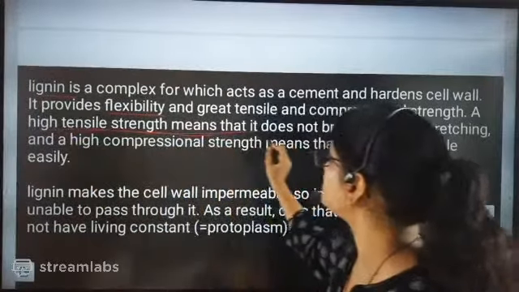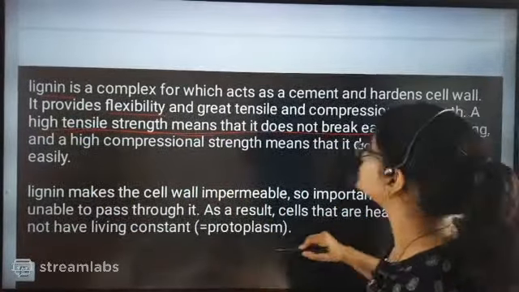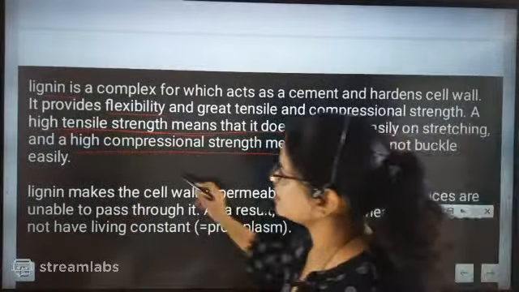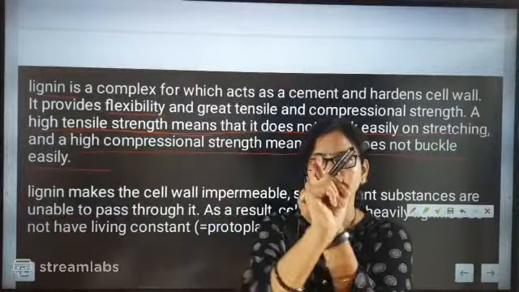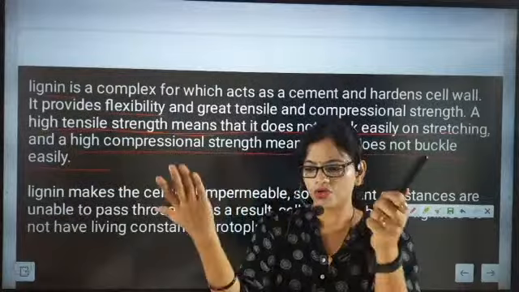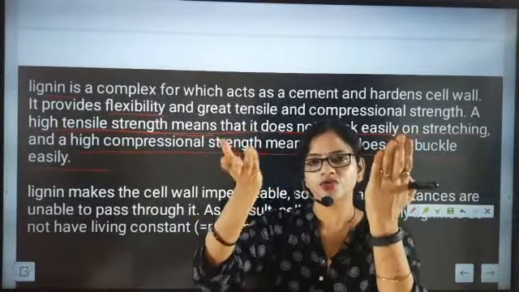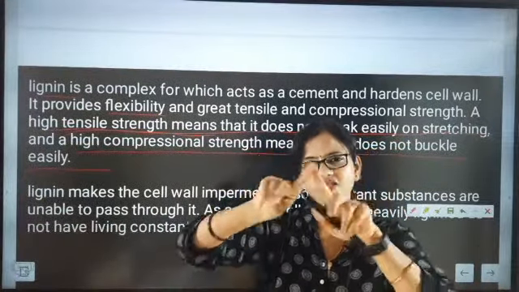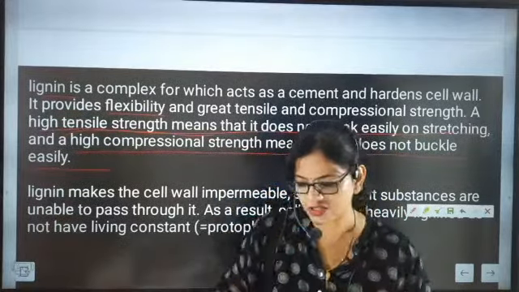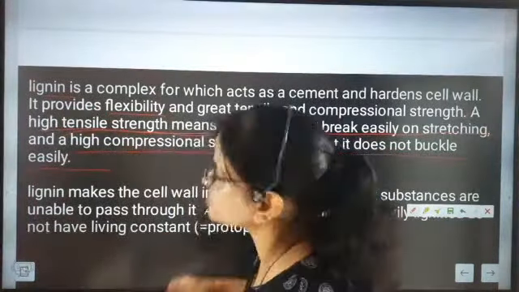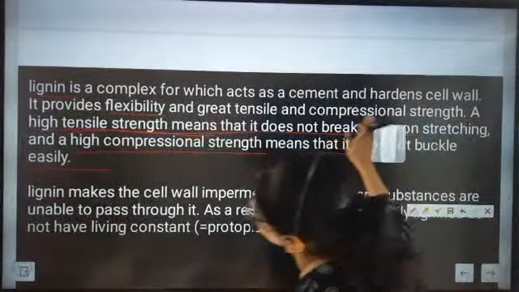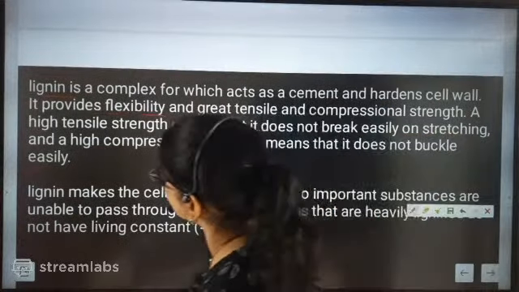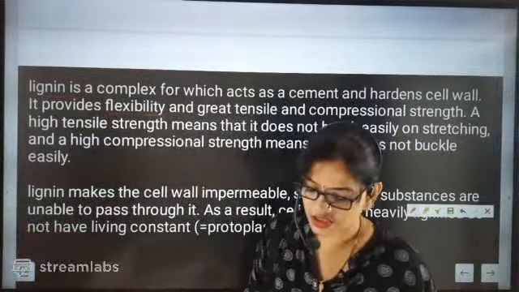High tensile strength means it does not break easily on stretching. And high compressional strength means it does not buckle easily. So definitely you cannot fold it like this. Two or three tissues, two or three sclerenchymatous fibers are there. You cannot buckle it easily because they have hardness and tensile strength. So it is not going to break and it is not going to buckle easily.